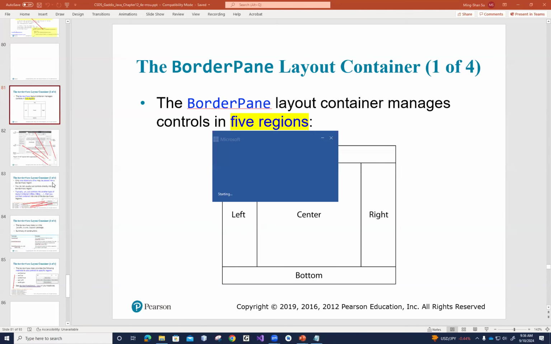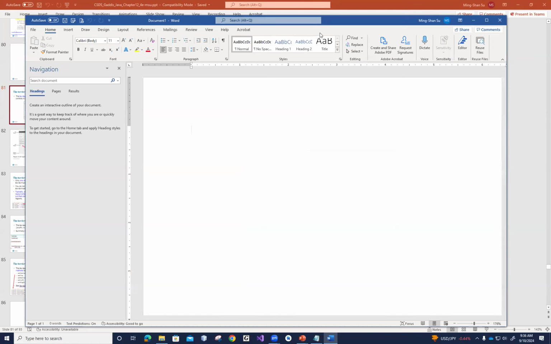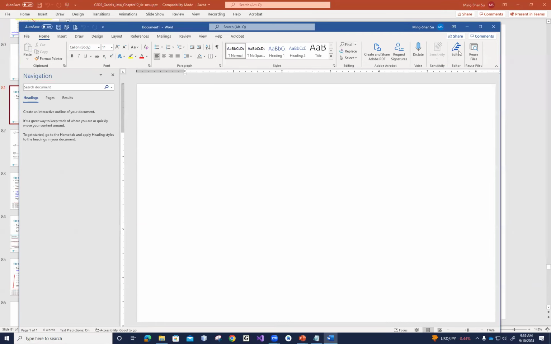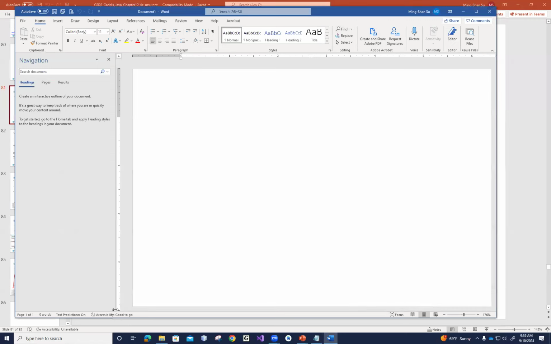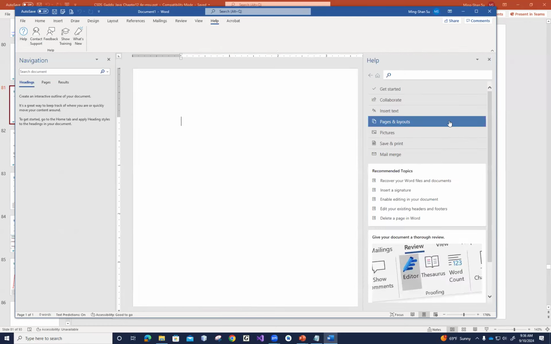I've given you an example using, let's say, Microsoft Word. If we are using Microsoft Word, you can see this is a typical example. The top one you can think of as containing all those menus and buttons. How about the bottom one? The status bar, right? This is the bottom one. This is the center. This is the left region. But you say, where is the right region? Sure, how about this? Maybe just pick one. Boom. The right region showed up. The top, center, bottom, left, right.